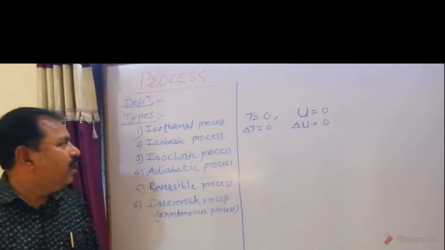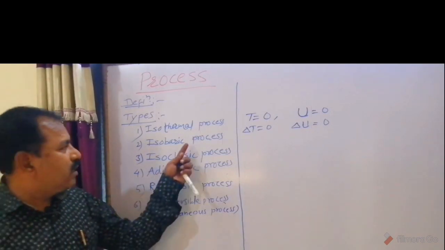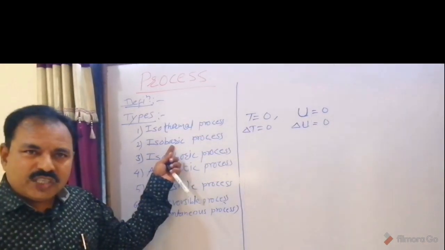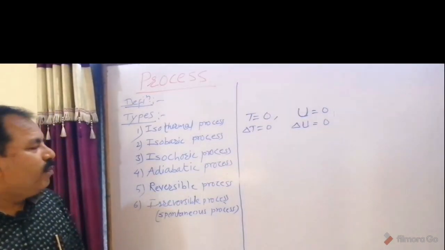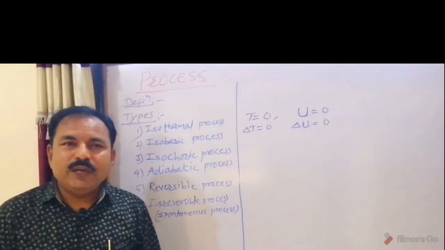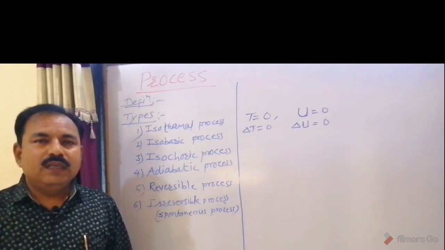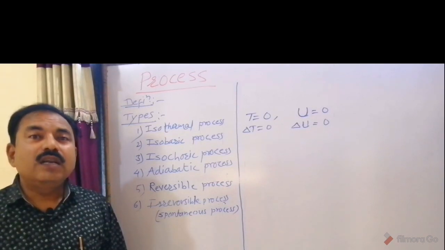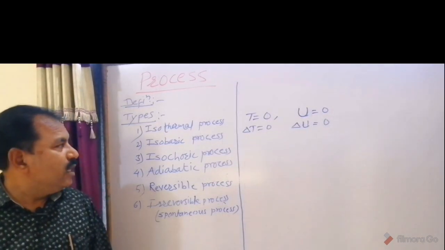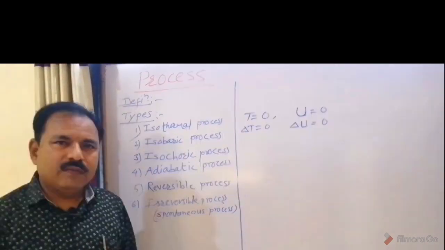Okay. Now, the next process, isobaric process. Baro means pressure. Definition: a process in which pressure of the system remains constant during transformation is called isobaric process.